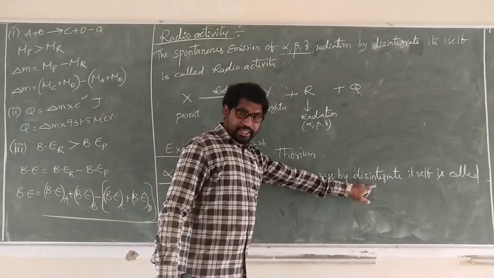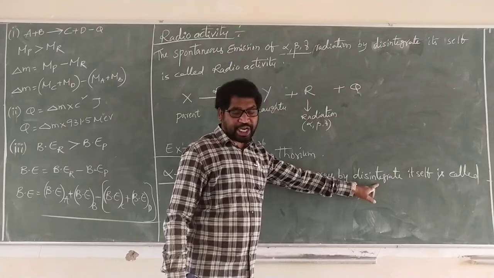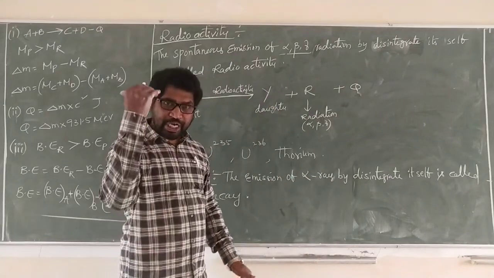This must and should be present in any statement of disintegration, any statement of radiation.